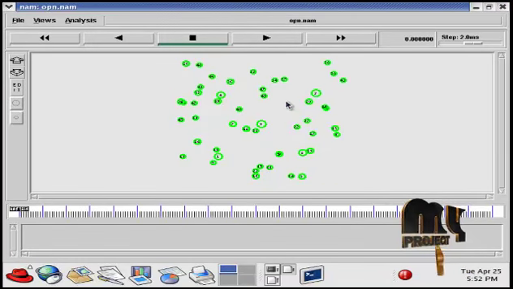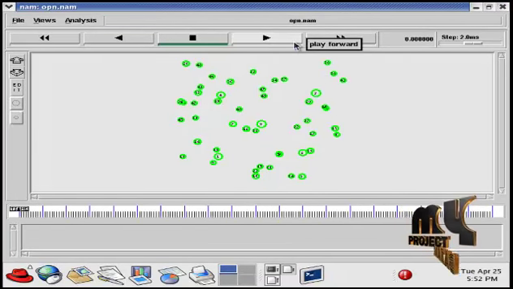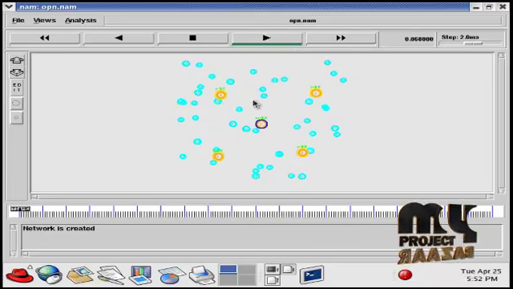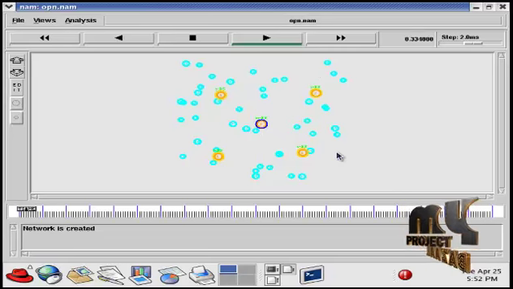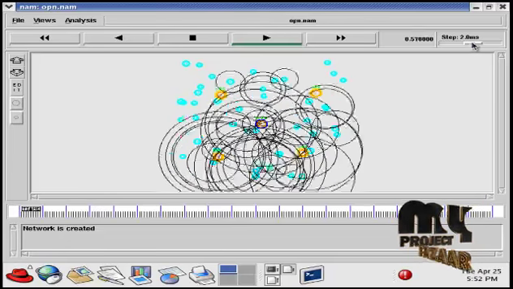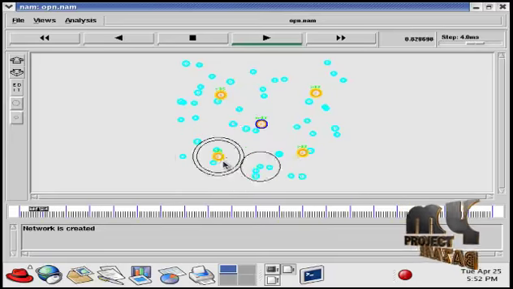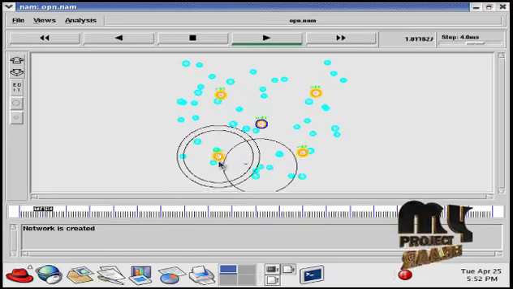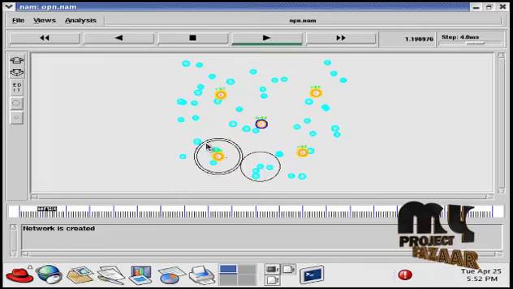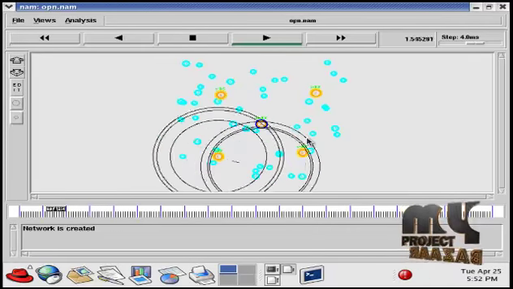First, maximize the window. Here the nodes are deployed in the network. To run the simulation, click the play button. Here the base stations are created in the network and the user equipments are represented in different colors. We can speed up the simulation process. Here the user equipment starts to communicate with the base station. These are all divided into cells, that is the small cell network.